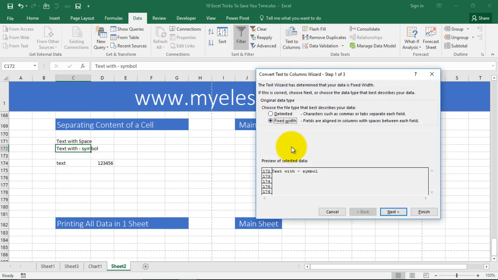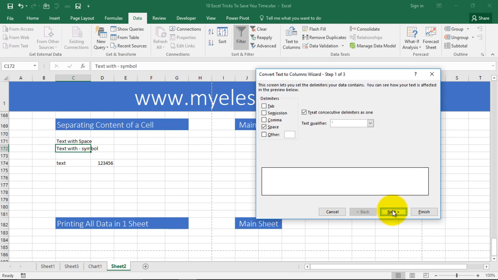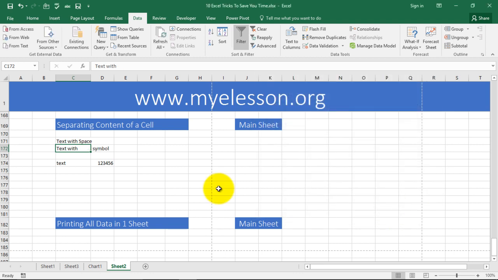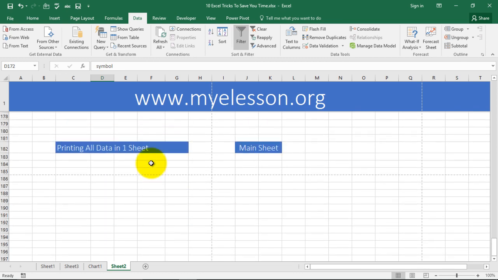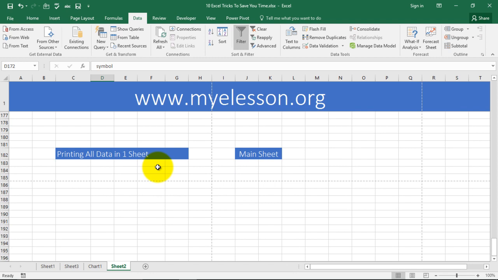Same way, for example, since there is a symbol over here, let me try to separate this with Delimited. Next, and this time there is a symbol which I see as this hyphen. So I can click on Other and type that symbol over here. You can type whatever you want over here and click Next, click Finish, and see, this is again separated from this cell and moved to its own cell. Great trick, yes.